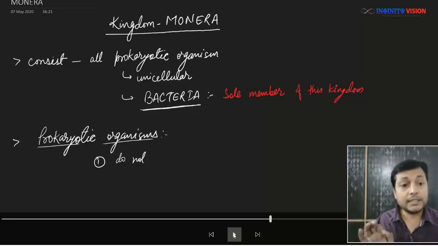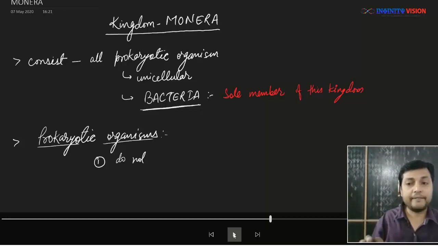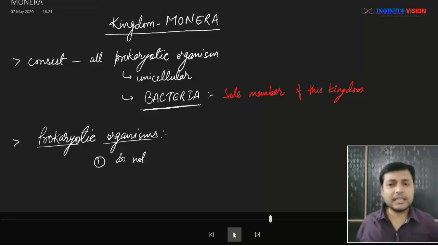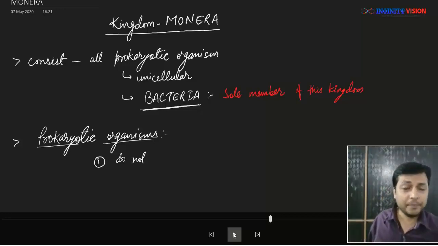So all those cells or the organisms which have primitive nucleus are known as prokaryotic organisms or prokaryotic cells. Now, why am I using cell and organism interchangeably? That is because the prokaryotic organisms are unicellular. So you can treat them either as one cell or as one organism. Both are the same thing.